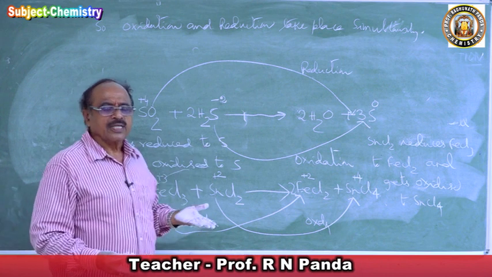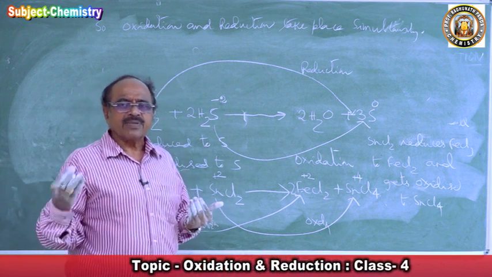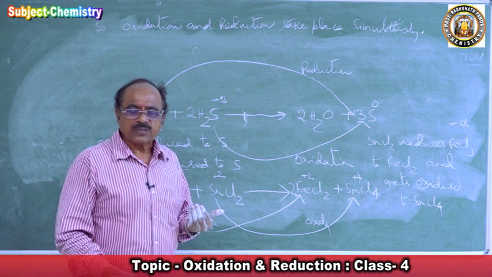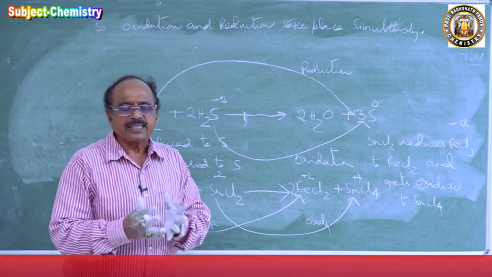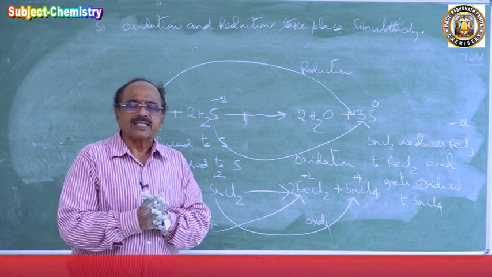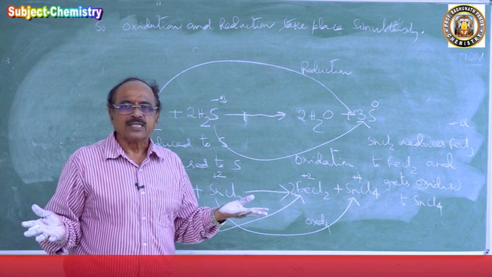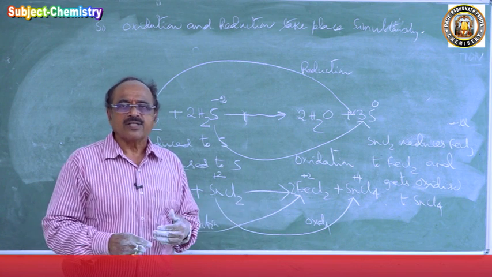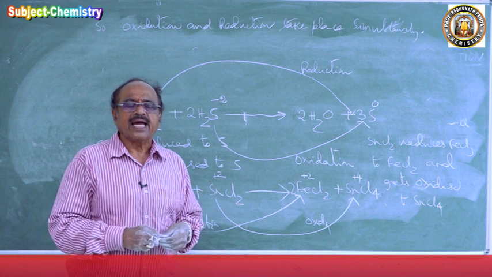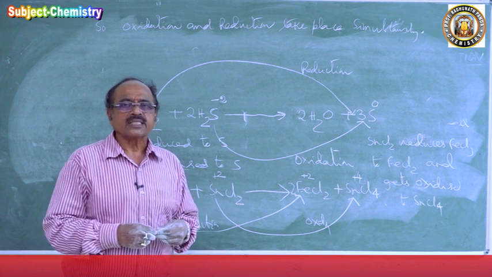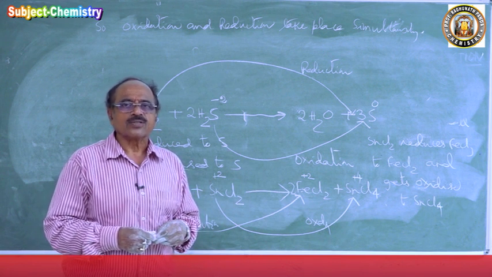Every oxidation is a redox process. Every reduction reaction is a redox process, and we have to evaluate only by knowing the oxidation number. We can say which is oxidation and which is reduction. Next class I will talk to you more about redox reactions, and we will try to balance redox reactions by the ion electron method.